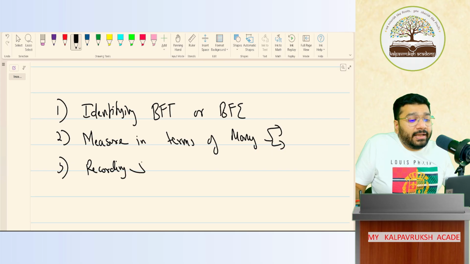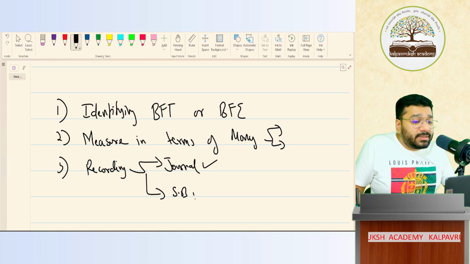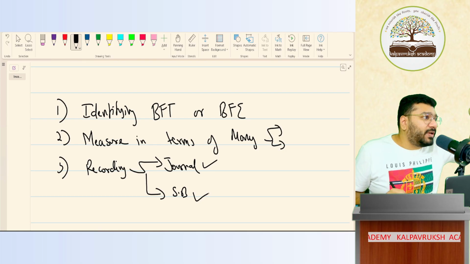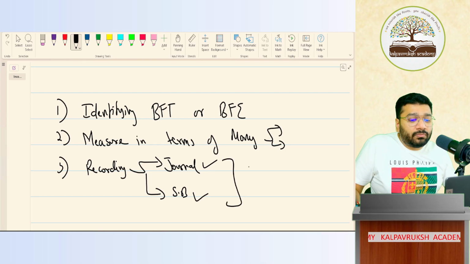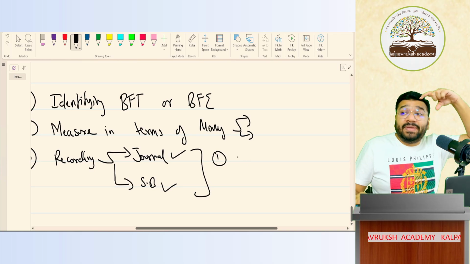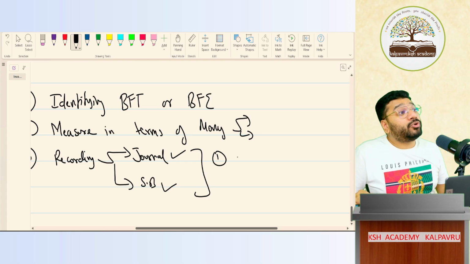recording, either through journal or subsidiary book. This is a separate chapter. When it comes, I'll tell you the meaning of both and what the difference is also. Now, in this, what is the first step? For recording, what is the first step? Now, the BFT that you've identified, in that, what are you supposed to identify?